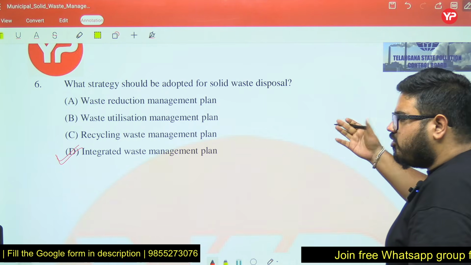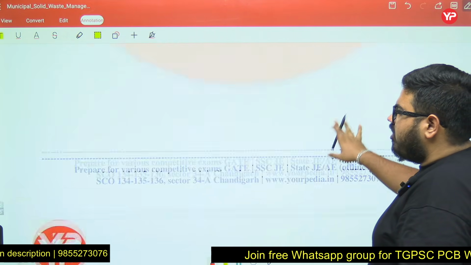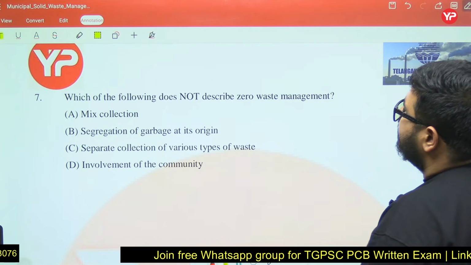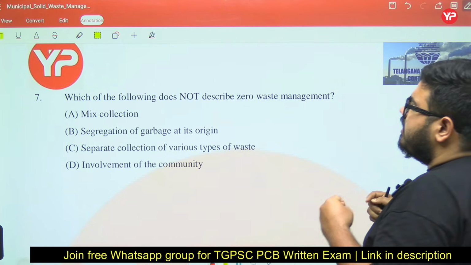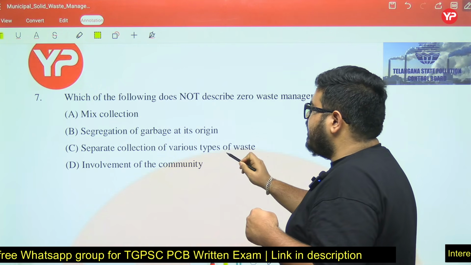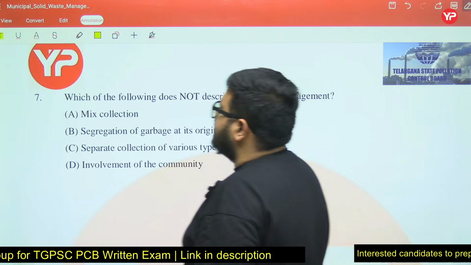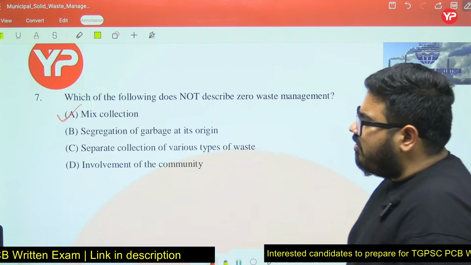These are all the PYQs which have come for your exam. Now, moving on to one of the last questions. Which of the following does not describe zero waste management? Segregation of garbage at its origin describes it, separate collection, yes. Involvement of the community, yes. Mixed collection: in zero waste management, mixed collection is not allowed. So your answer will be mixed collection.